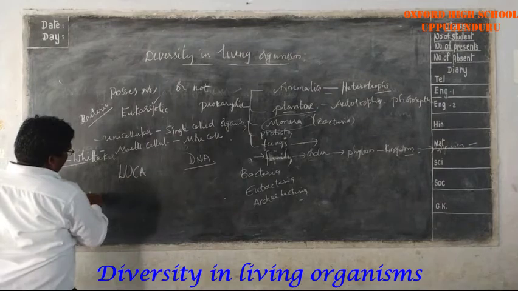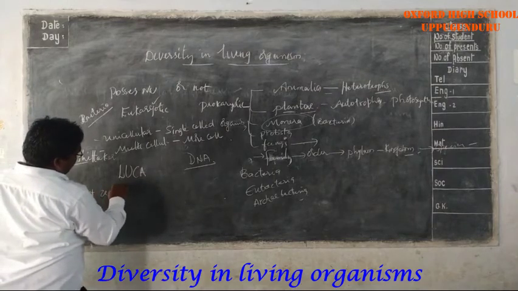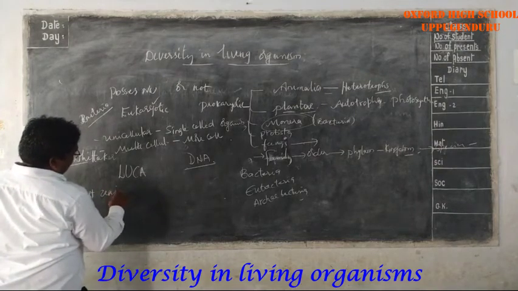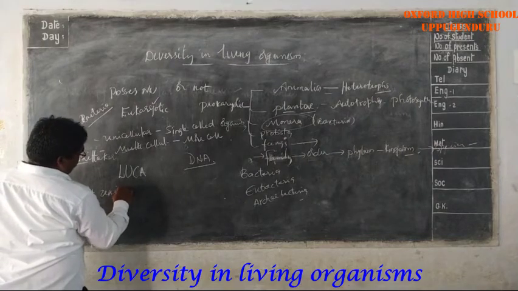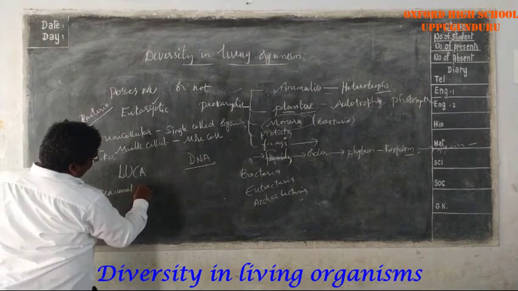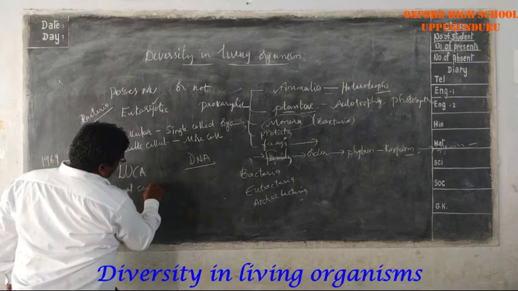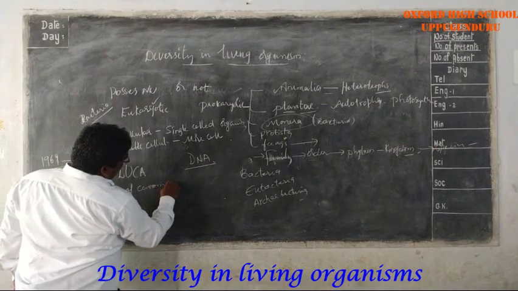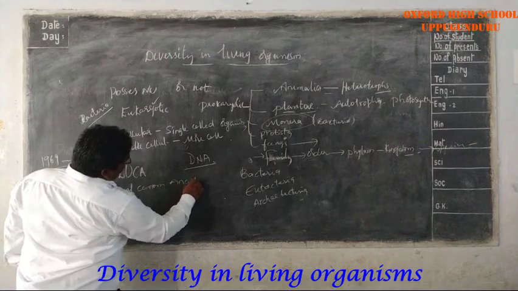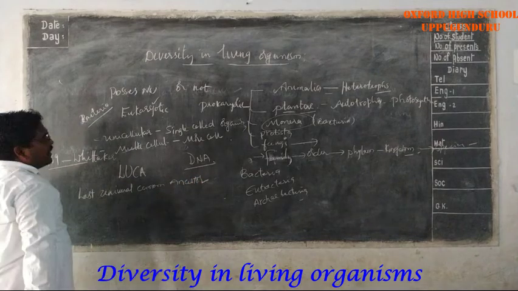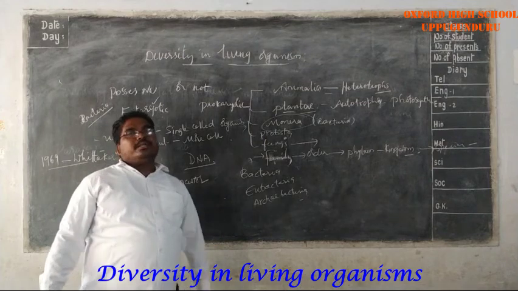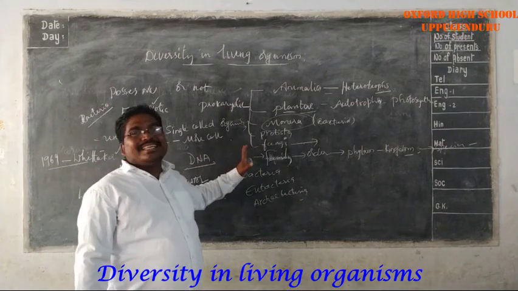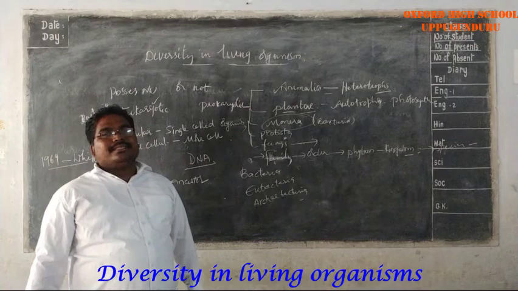Last universal common ancestor. So, dear students, you have to remember one point: all organisms evolved from a single common ancestor.